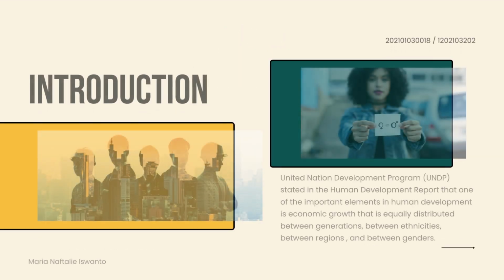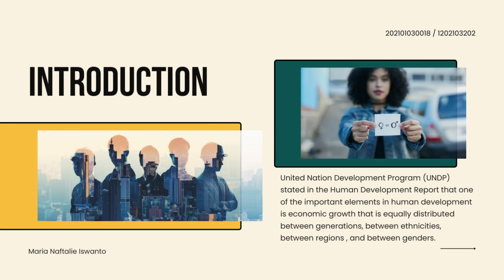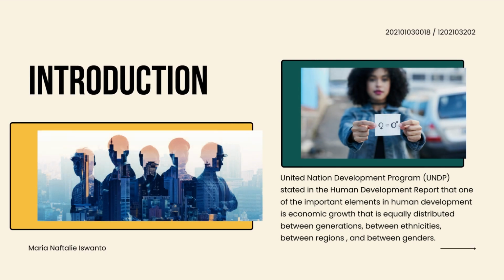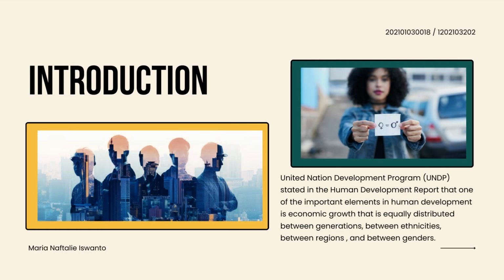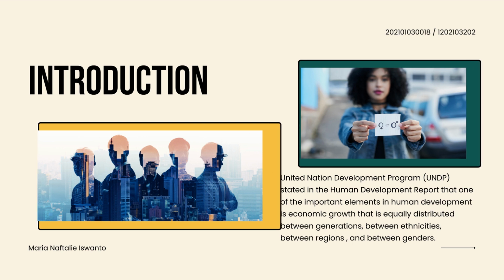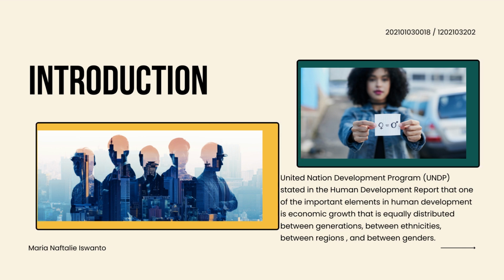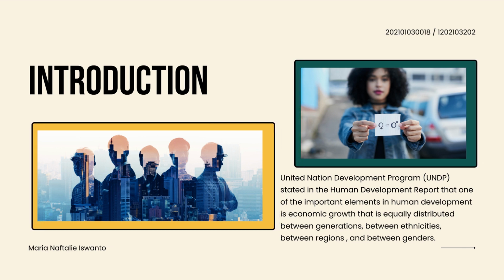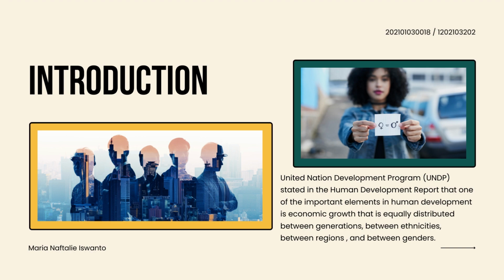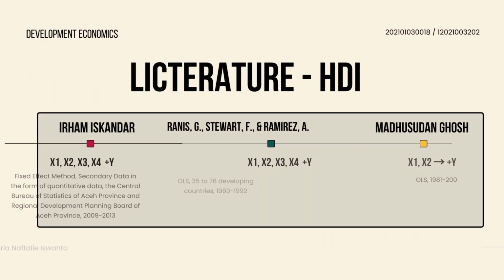The United Nations Development Programme (UNDP) states in the Human Development Report that one of the important elements in human development is economic growth that is equally distributed between generations, between ethnic groups, between regions, and between groups. In this research, I want to analyze the effect of both HDI and gender inequality on economic growth. All data are obtained through the World Development Indicators by the World Bank.